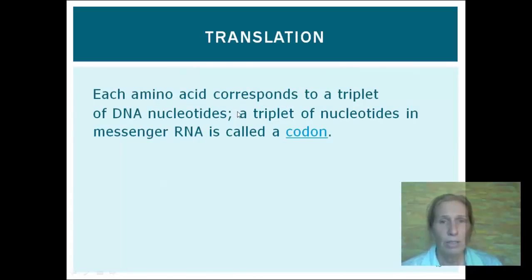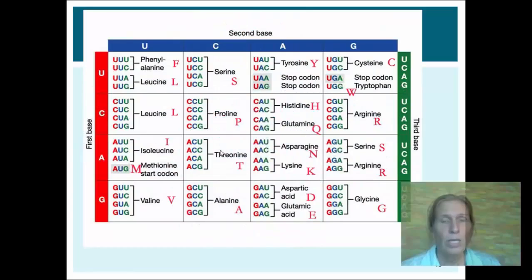Each amino acid corresponds to a triplet of DNA nucleotides. A triplet of nucleotides in the messenger RNA is called the codon. We can identify the amino acids specified by each codon. It's a triplet, so we have a first base, a second base, and a third base.